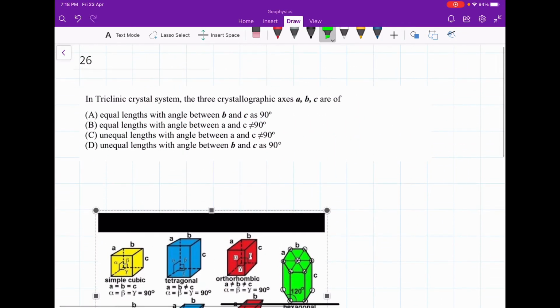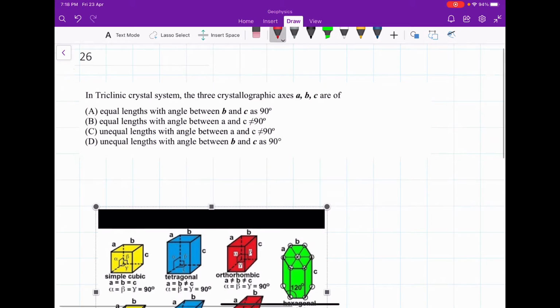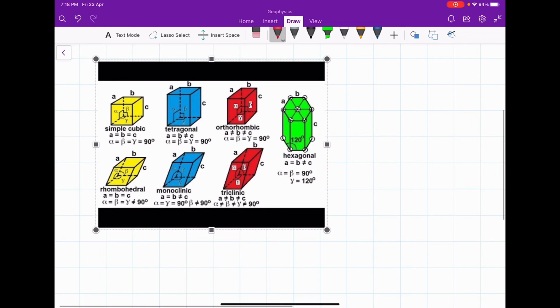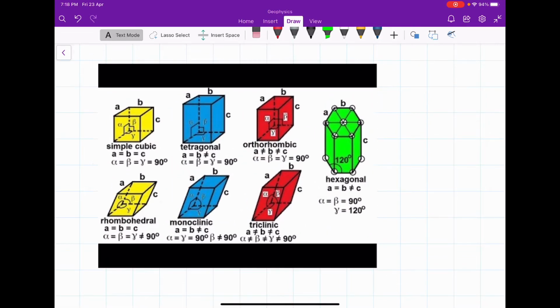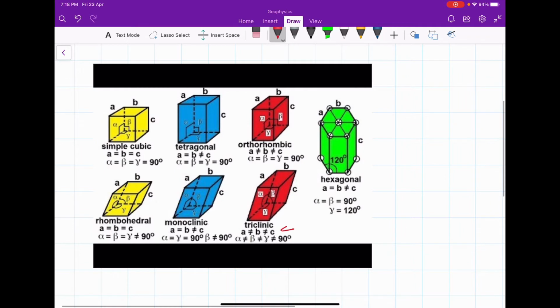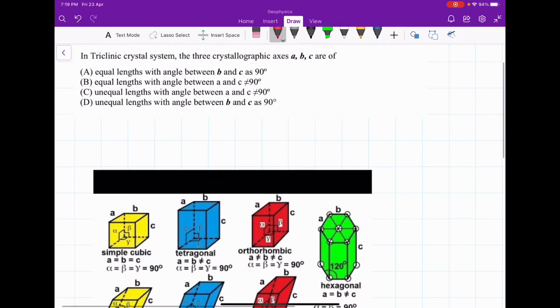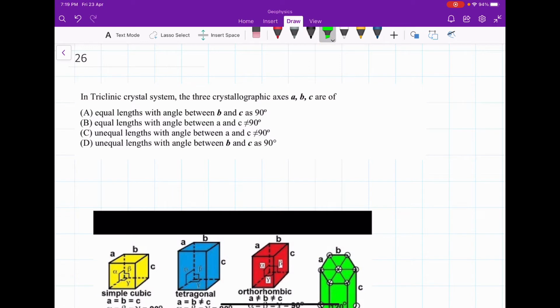Next is: in the triclinic system, the three crystallographic axes A, B, C are. So in the figure you can see, for a triclinic system, A is not equal to B, is not equal to C, and alpha is not equal to beta, is not equal to gamma, is not equal to 90 degree. So equal length, which is wrong.